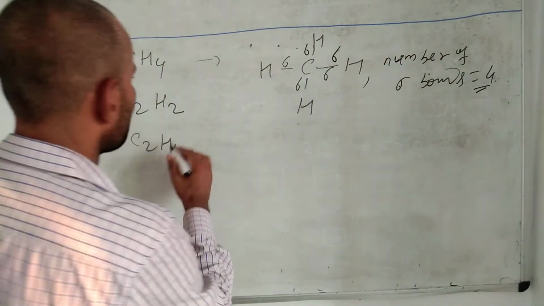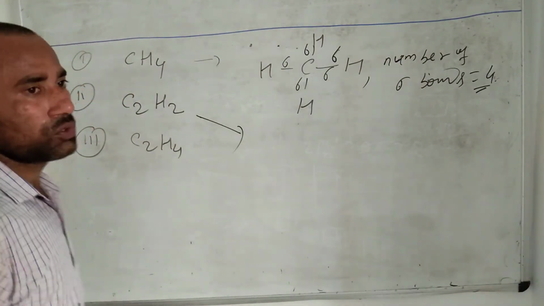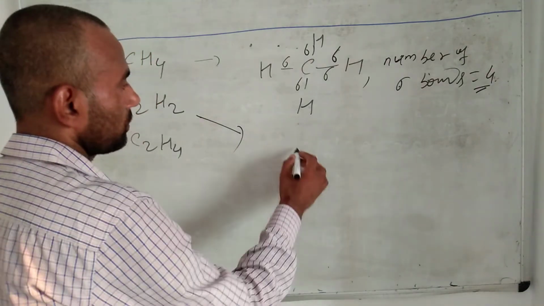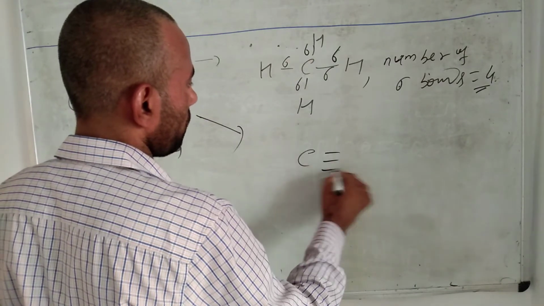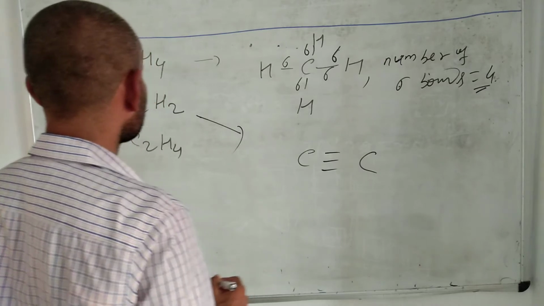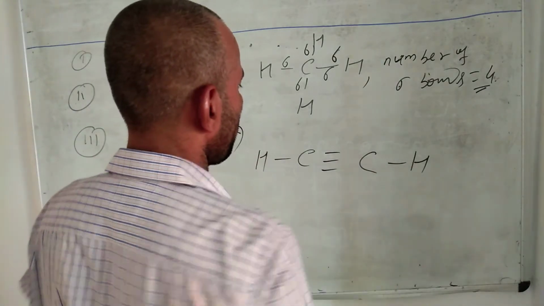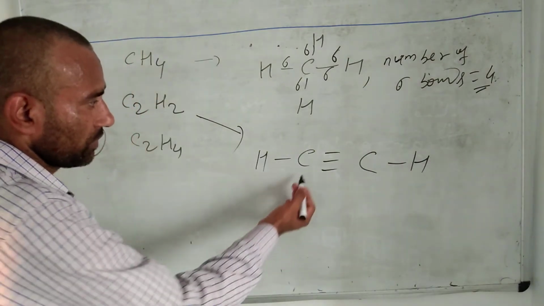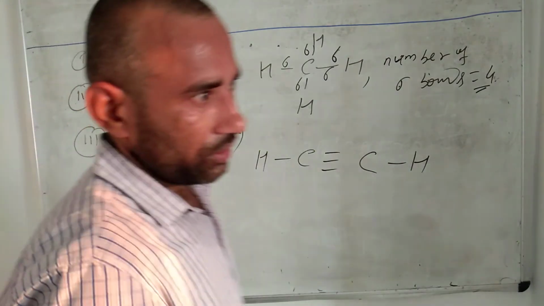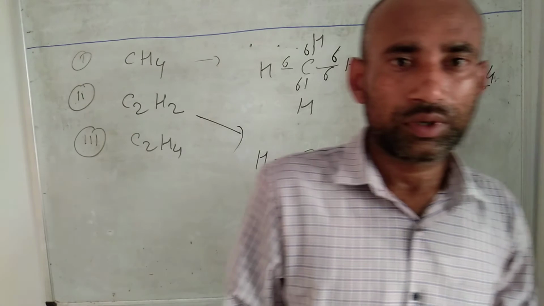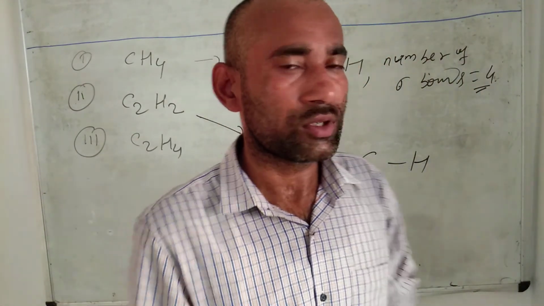Now C2H2. The structure of C2H2 is like this: C triple bond C, single bond H, and single bond H. Already in the starting of the class I told you that in all organic molecules carbon shows tetravalency.